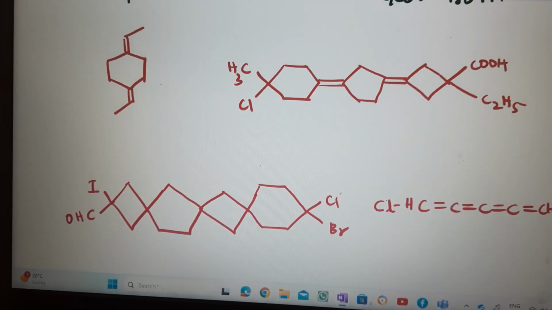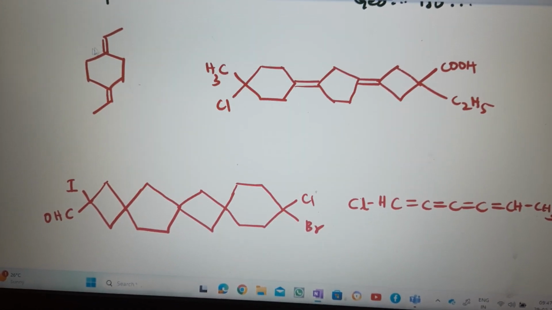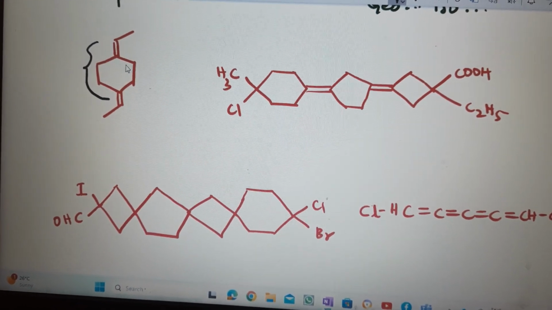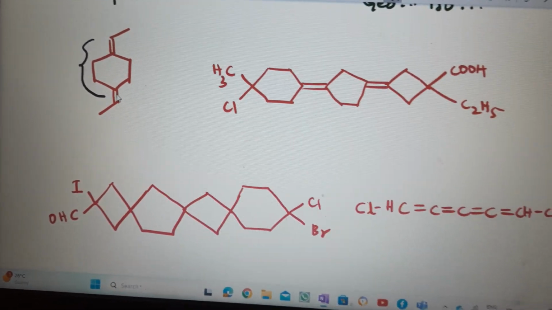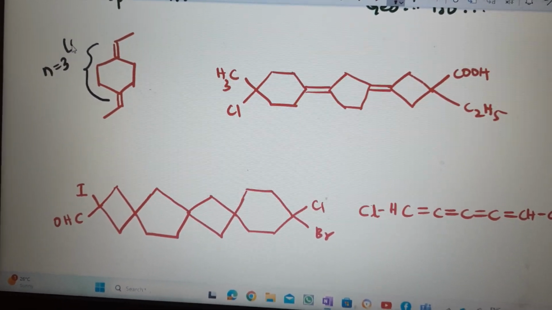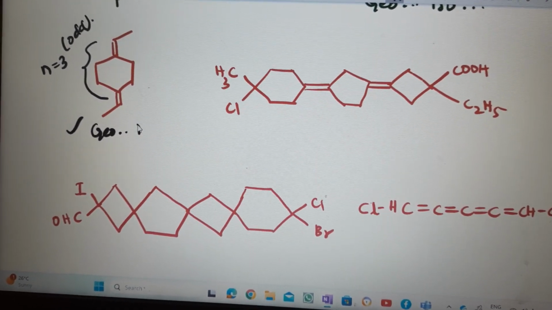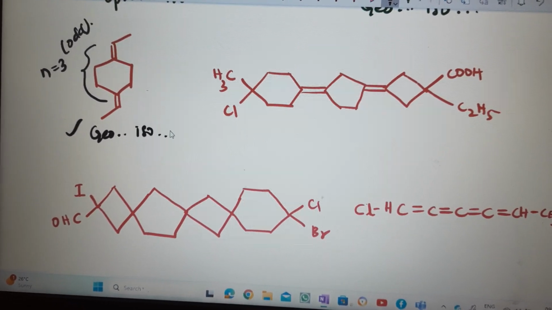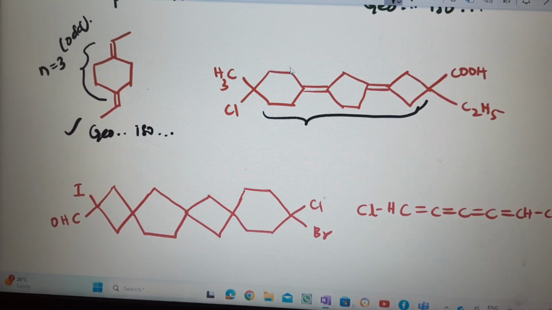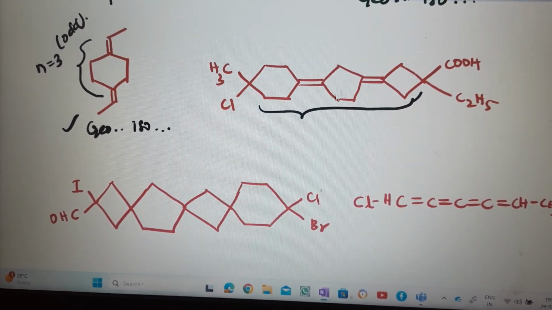Now here we need to decide what kind of isomerism is there. Double bond, ring, double bond. I said both together also. Consecutive double bonds, rings are both together. So two double bonds and one ring. Total number 3 consecutive means odd number. So it is exhibiting geometrical isomerism. Here also double bonds, rings together there. 1, 2, 3, 4, 5. 3 rings, 2 double bonds.